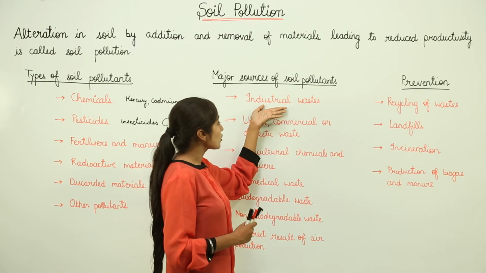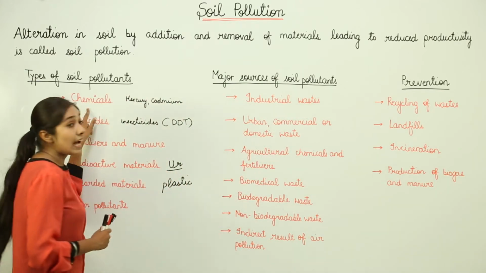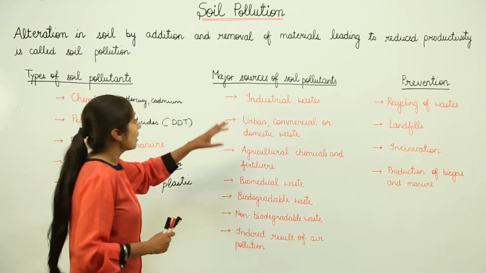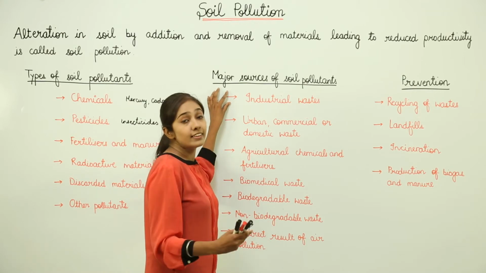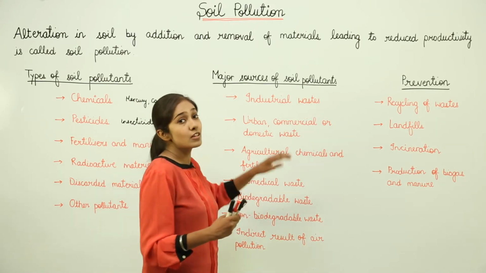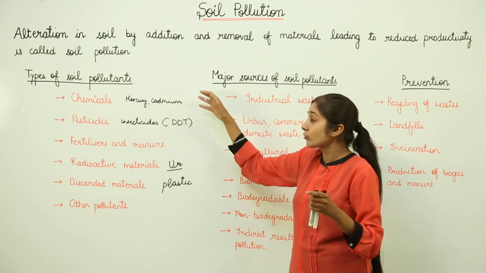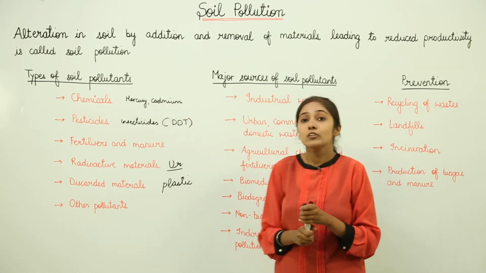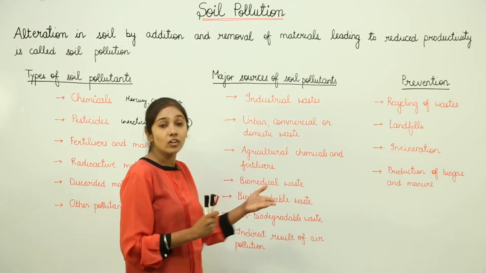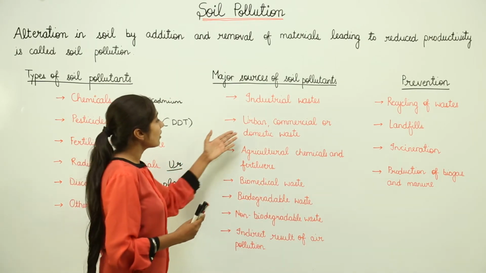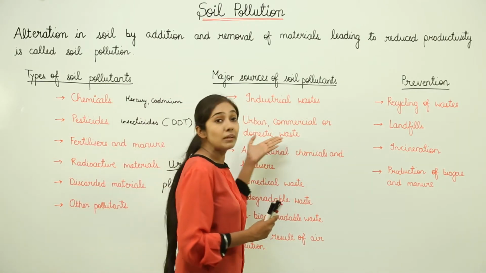Well, industrial waste, I told you that we have certain chemicals, and these chemicals, when they enter into the soil profile, cause pollution, and these chemicals are quite harmful. For example, I told you, when these metals enter into the soil profile, they reduce the fertility of the soil and alter the soil properties.